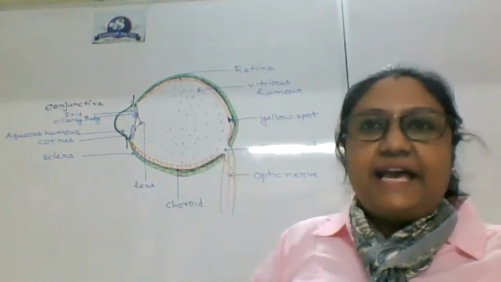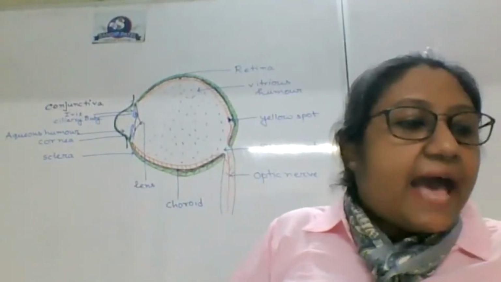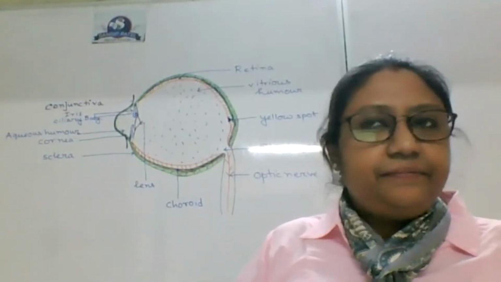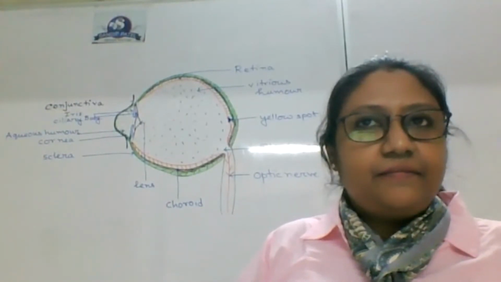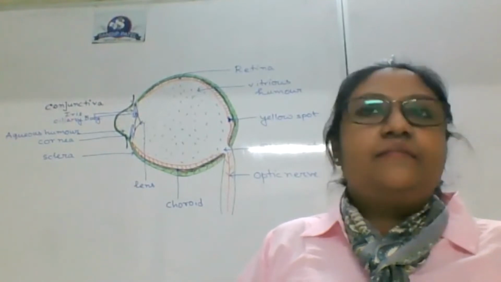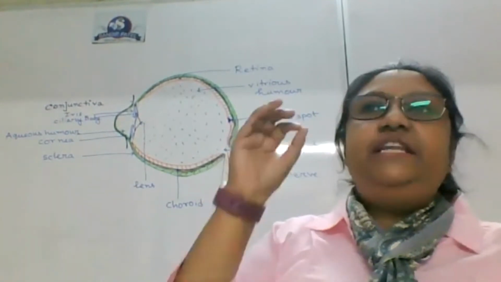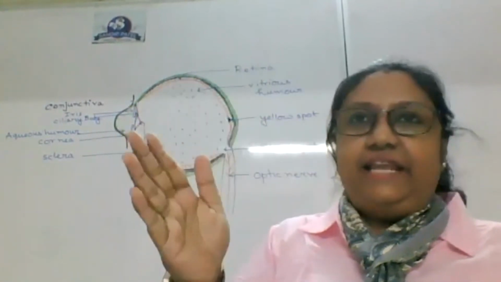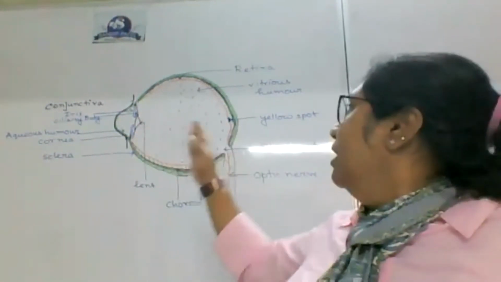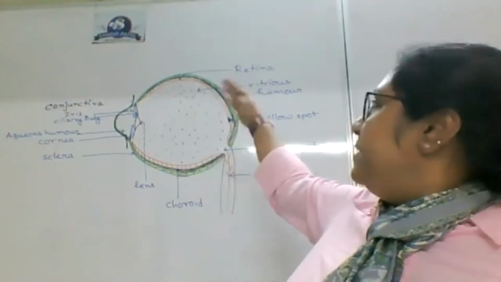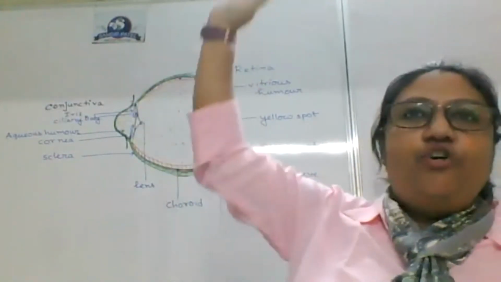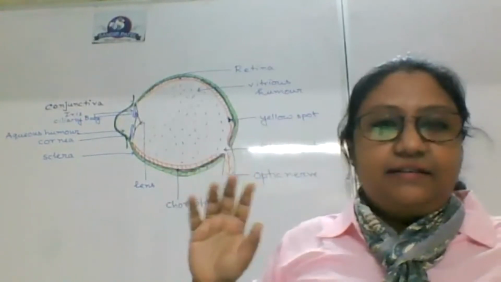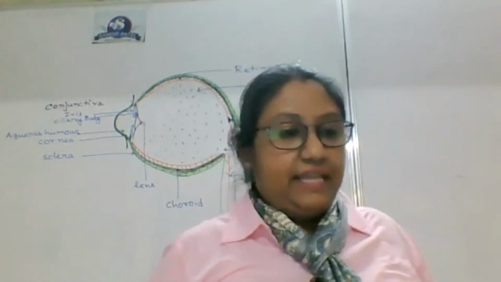Actually, it is a ring-like muscle. So the iris is very, very important. Why? Very good. It is located at the junction of cornea and sclera. Means after the iris there will be sclera, and before the iris there will be cornea. So it is located just like that.